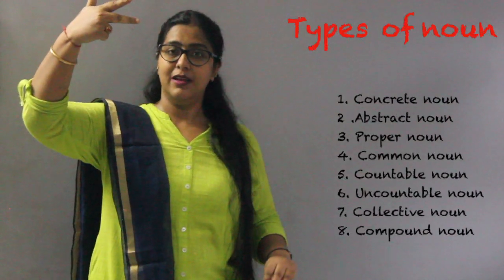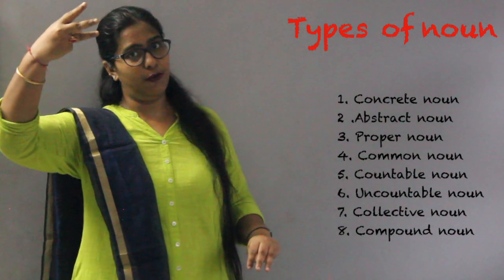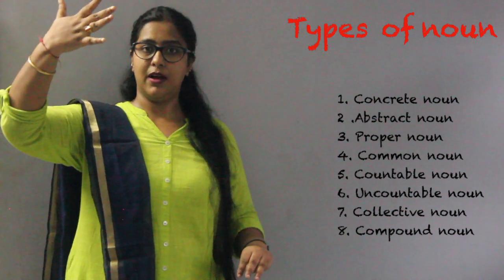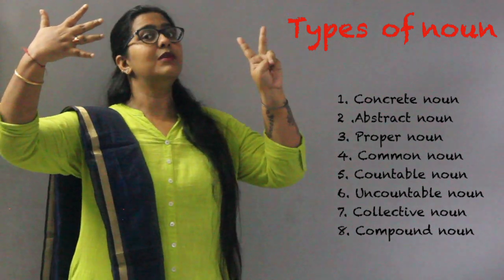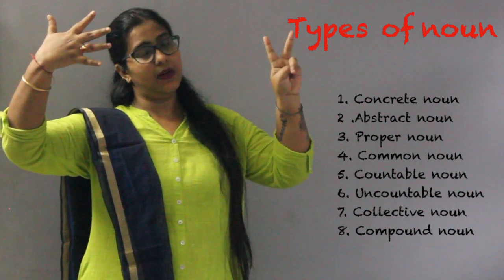Number 1, concrete noun. Number 2, abstract noun. Number 3, proper noun. Number 4, common noun. Number 5, countable noun. Number 6, uncountable noun. Number 7, collective noun. Number 8, compound noun.